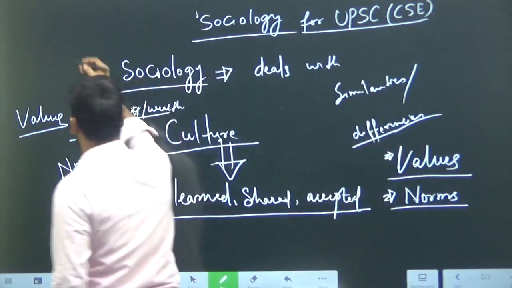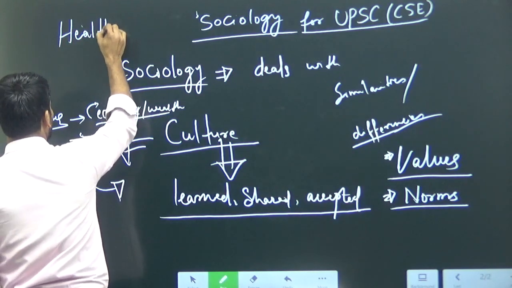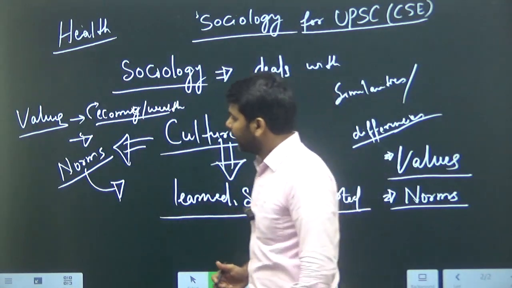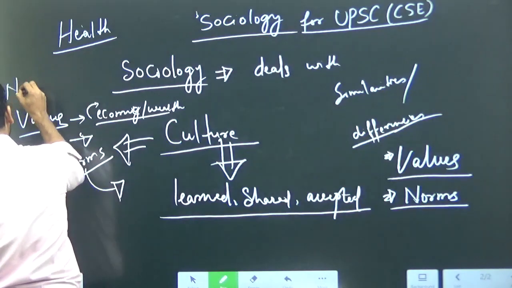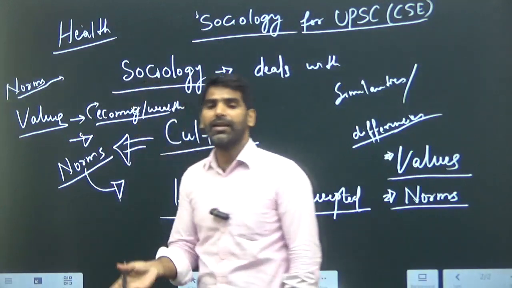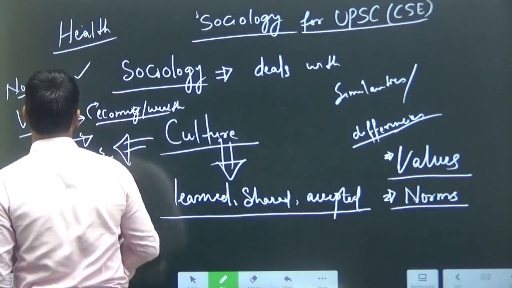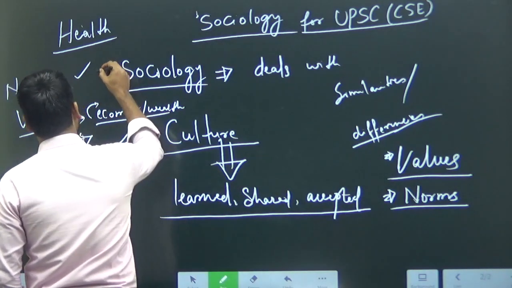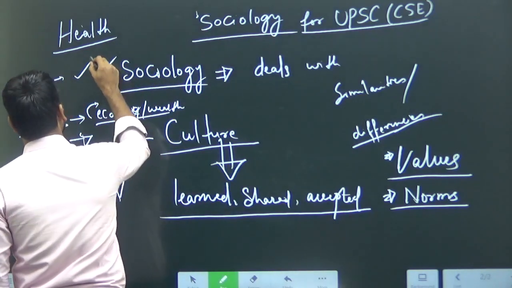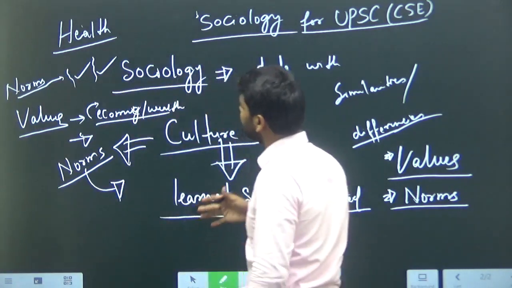Like if we give importance to the health of individuals or society, the norms could be maintaining proper hygiene at a particular point, like at a time of having food, or at a time of congregation and other things. So these things are called norms.